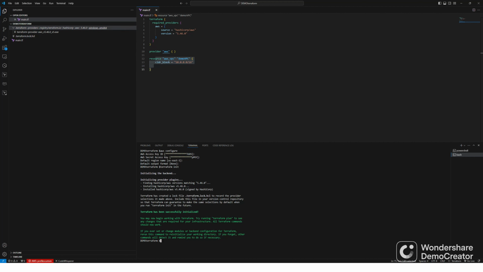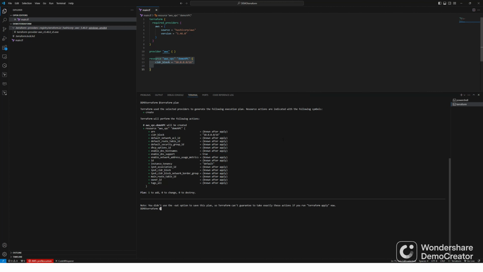Now we need to do Terraform plan. Terraform plan will give you a preview of the changes that Terraform is going to perform. So let's do Terraform plan. Terraform plan says plus means it is going to create. What it's going to create is a VPC. So this is the one where we set the CIDR block, right? It's going to add one, no changes, no destroy. It's going to add one VPC.